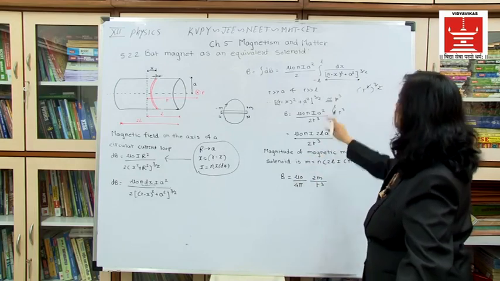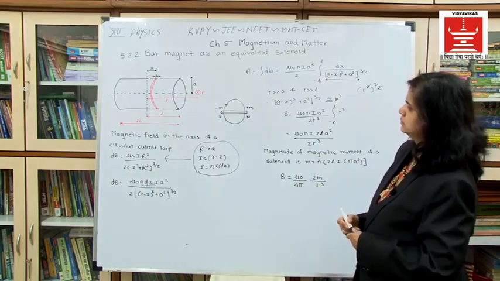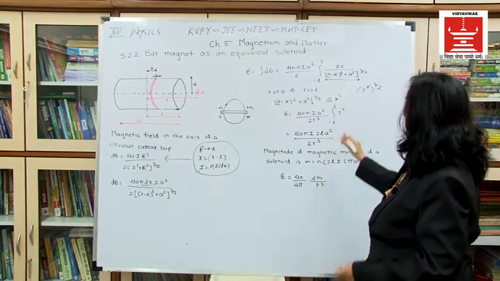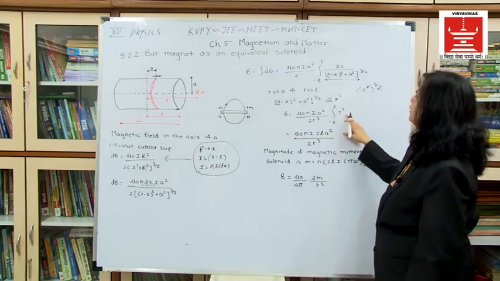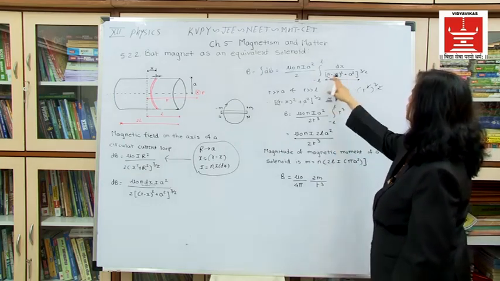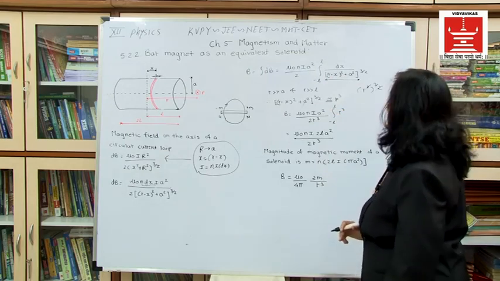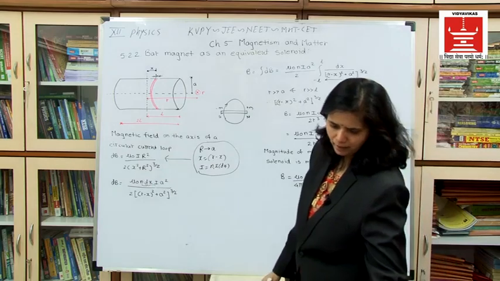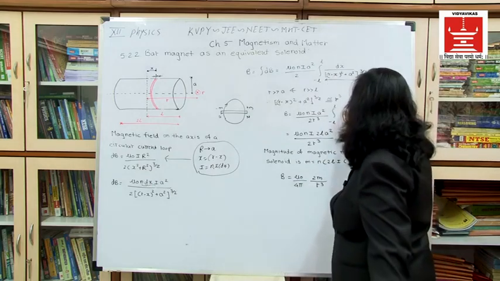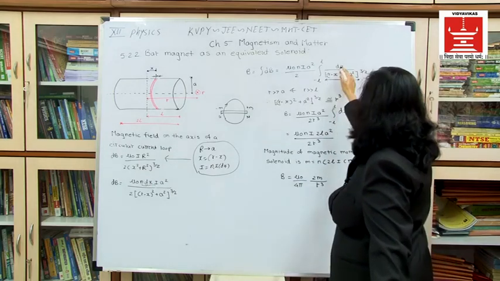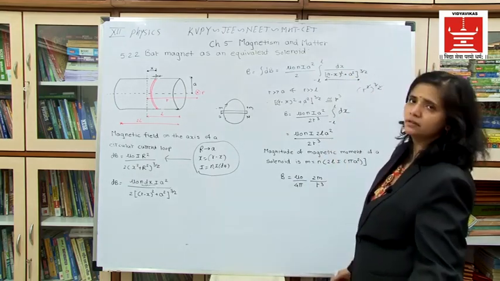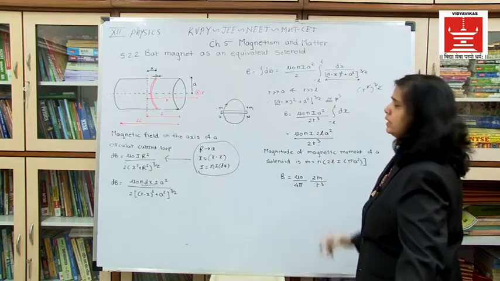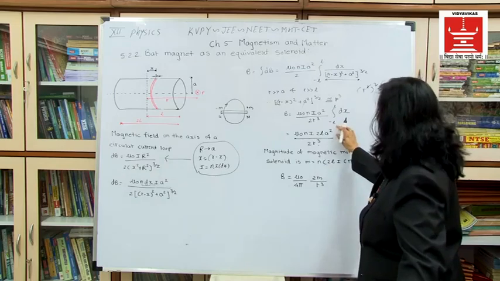Now you are going to put a value of R cube over here, taking the limit from minus L to L. Then it is dx only, not R cube. Here it is dx only, and this R cube will be in the denominator, right? You are going to integrate it with limit minus L to L.